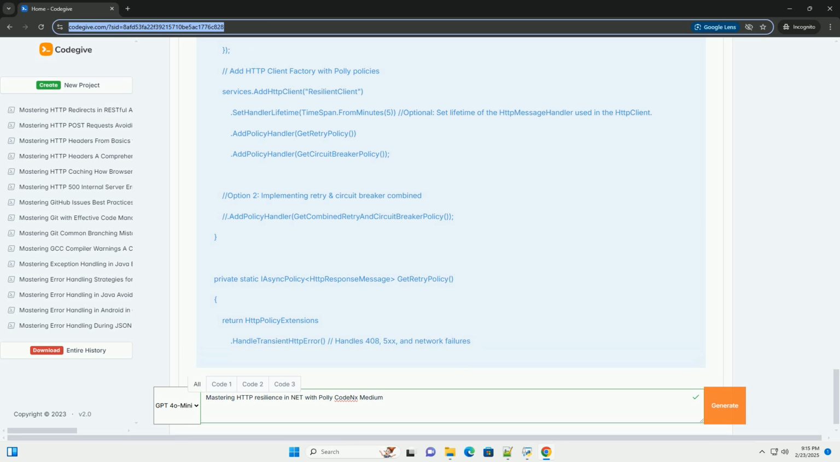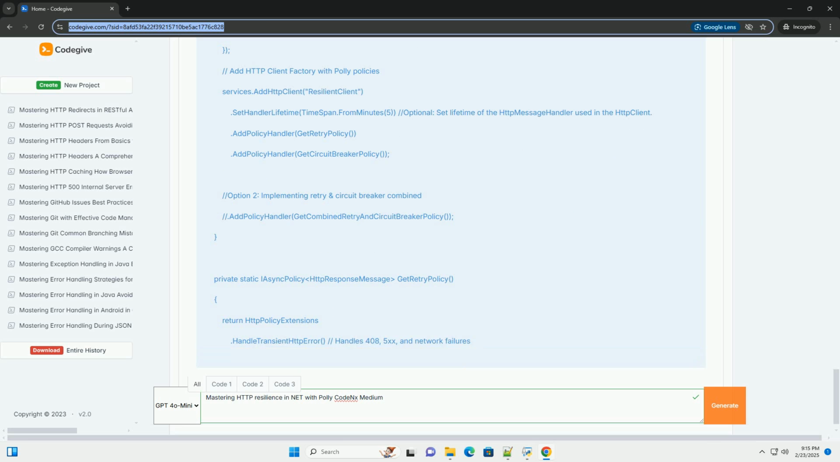6. Circuit breaker policy, GetCircuitBreakerPolicy. HttpPolicyExtensions.HandleTransientHttpError, same as in the retry policy, defines what's considered a transient error. CircuitBreakerAsync(5, TimeSpan.FromSeconds(30)) configures the circuit breaker. 5 is the number of consecutive failures that will cause the circuit to open. After 5 consecutive transient errors, the circuit breaker will transition to the open state.